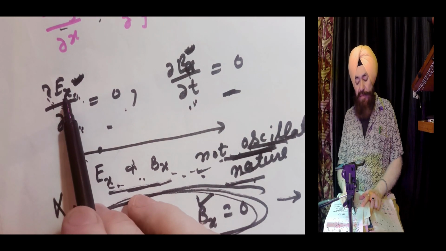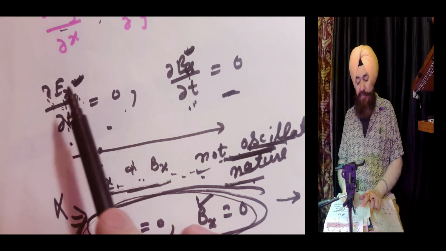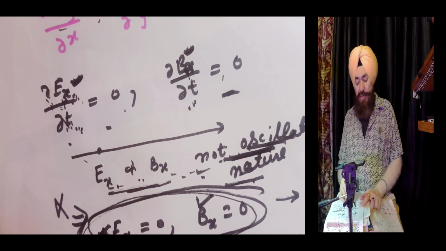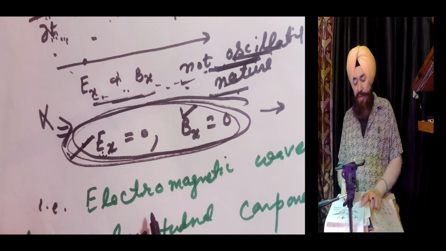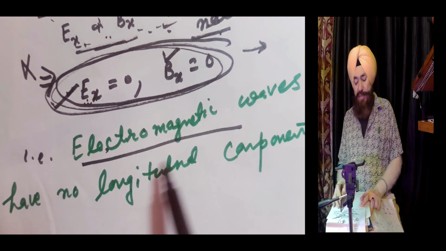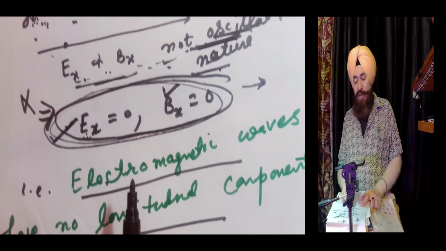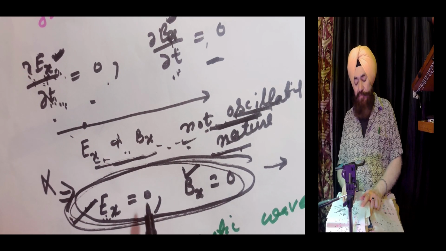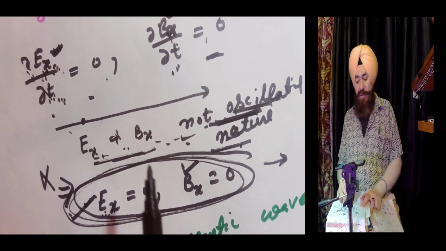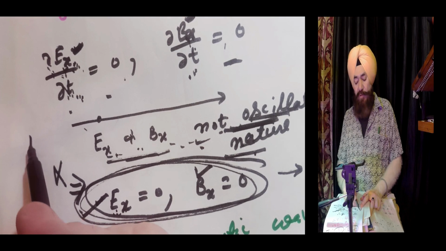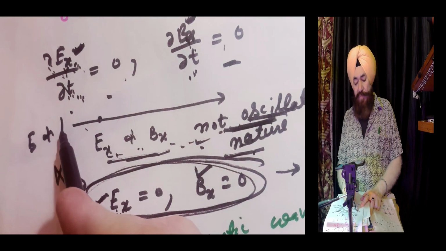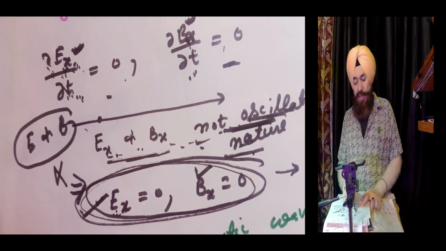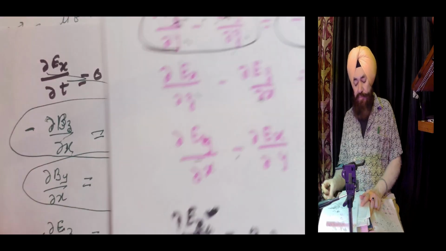So the second possibility is Ex itself 0, Bx itself 0. It is okay. So the electromagnetic wave is not longitudinal. Now we have to probe the next thing. It is not longitudinal, okay, we proved. Now we have to prove E and B are perpendicular to each other. Now how is it so?